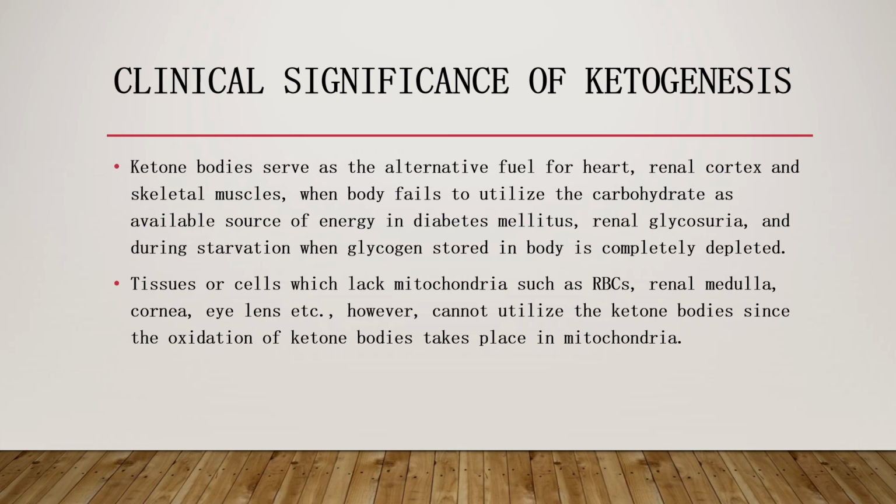Then anti-ketogenic substances: carbohydrate, that is glucose, glucogenic amino acids, glycerol, and insulin act as anti-ketogenic substances that will inhibit ketogenesis.